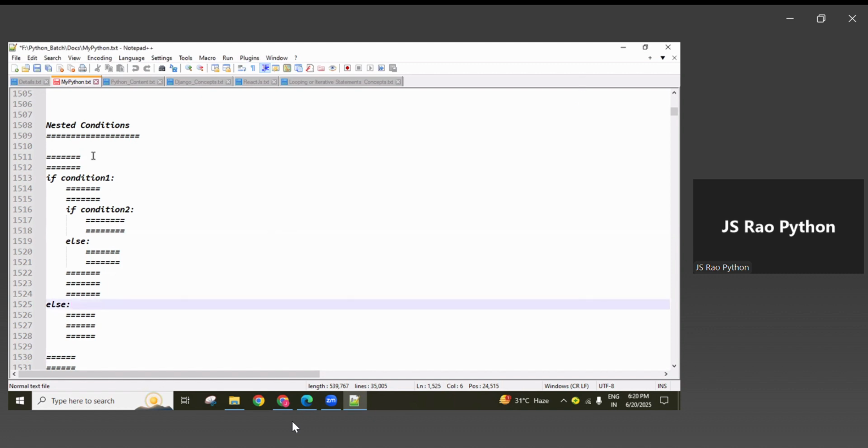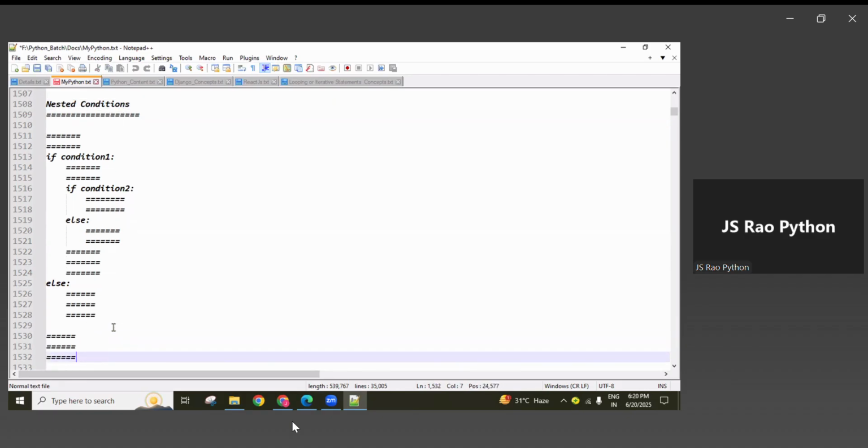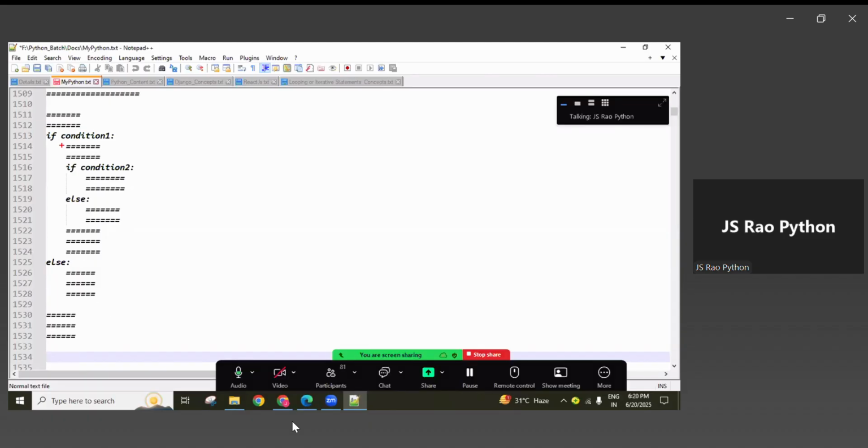So next, nested conditions. When one condition is available inside another condition, it is called a nested condition. Okay, check it here. This is the outer if block, up to here. Then the outer else block is these lines. These are the normal lines of code, guys, and these are the normal lines before the if, outside the else. Okay, so remember that. Next, these lines belong to the inner if, and these lines belong to the inner else. So which one do these lines belong to? These lines belong to the outer if, from here to here.